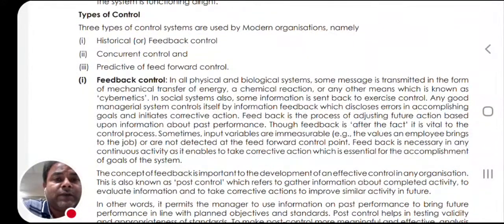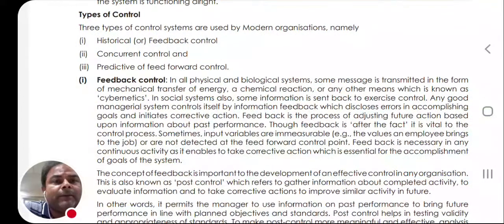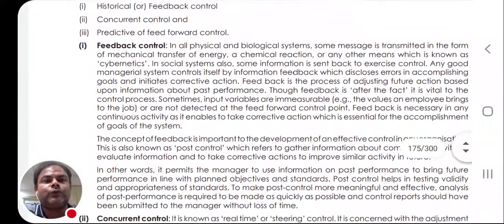So, as on your screen, you can see that there are three types of control. One is historical or feedback control. Another is concurrent control. It is also called real-time control or steering control. And the third one is predictive or feed-forward control. So, starting with feedback control.